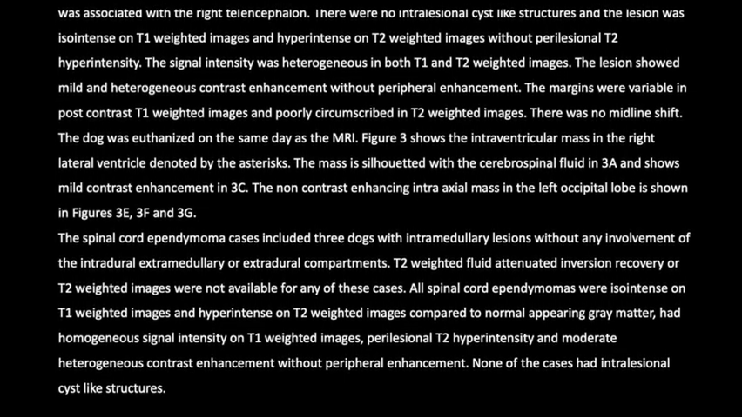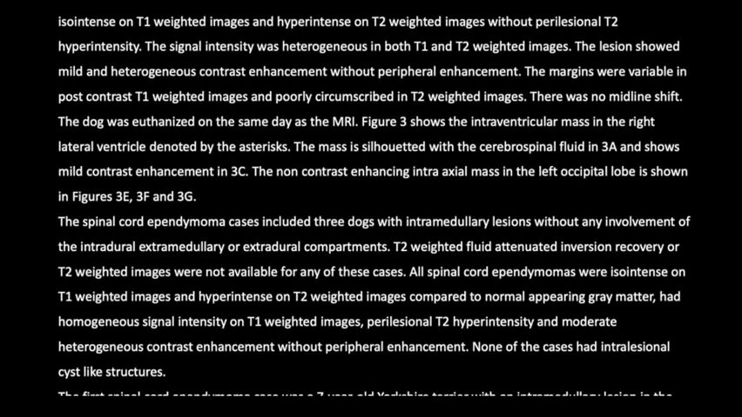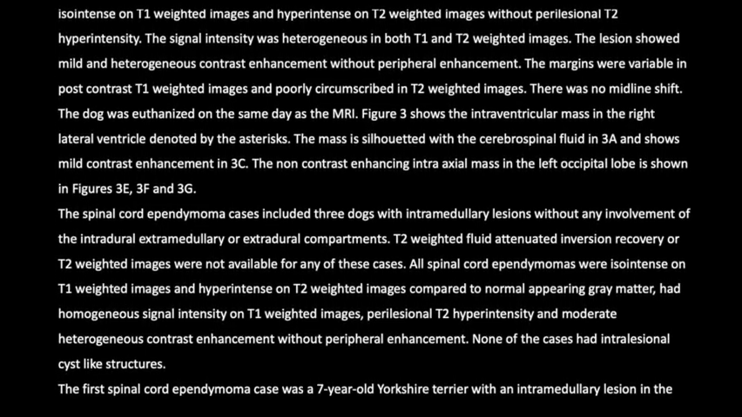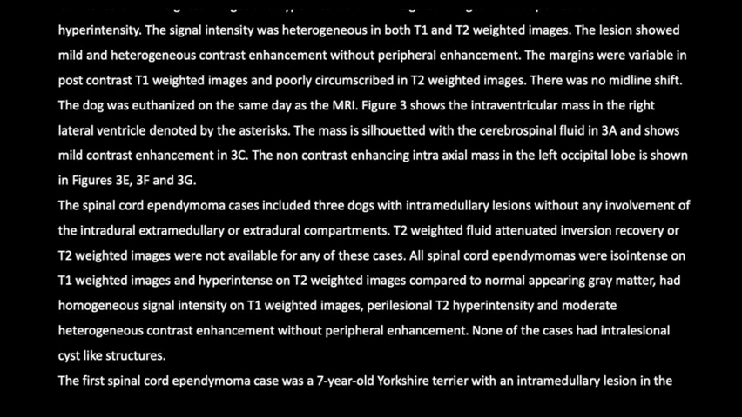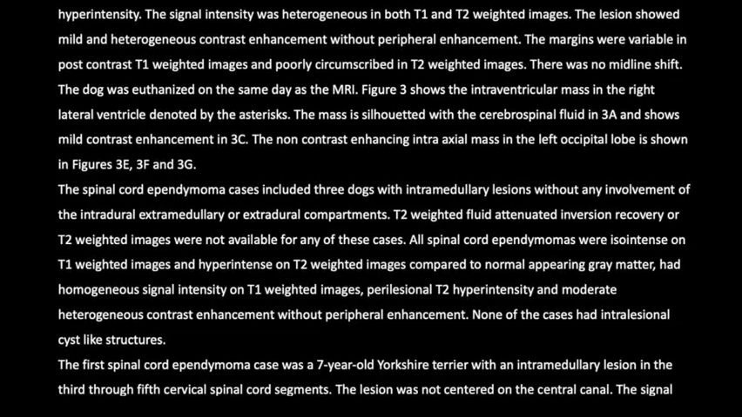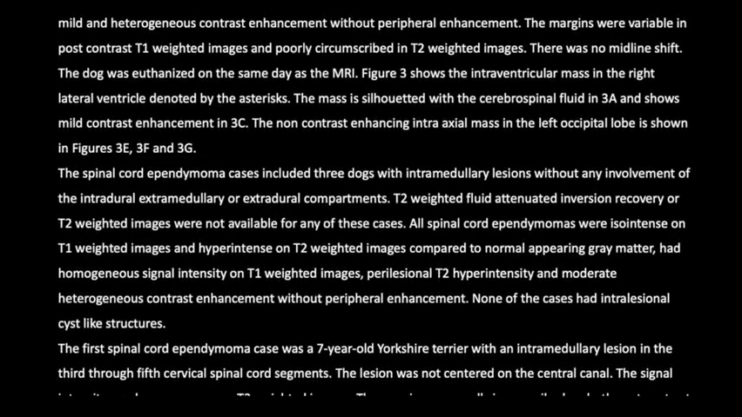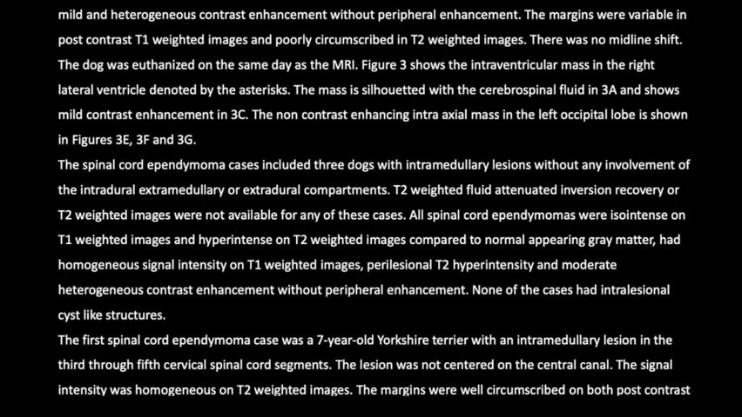Figure 3 shows the intraventricular mass in the right lateral ventricle denoted by the asterisks. The mass is silhouetted with the cerebrospinal fluid in 3A and shows mild contrast enhancement in 3C. The non-contrast enhancing intraaxial mass in the left occipital lobe is shown in Figures 3E, 3F, and 3G.